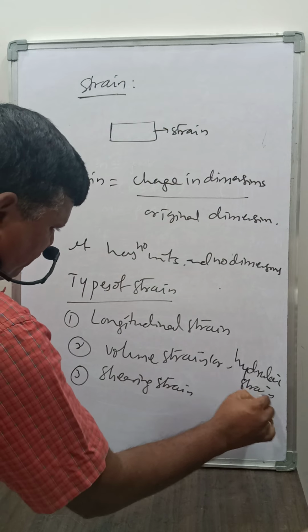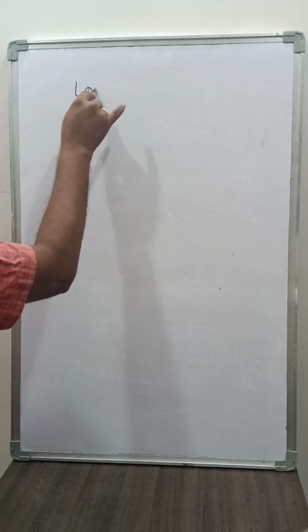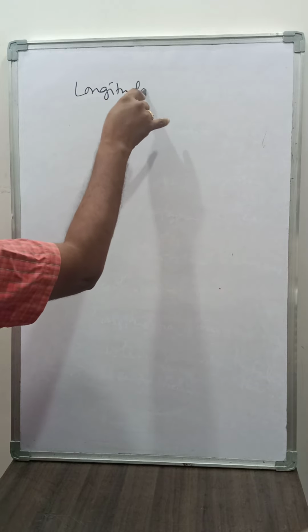Now I am going to give the detailed information about the types of strain, starting with longitudinal strain.